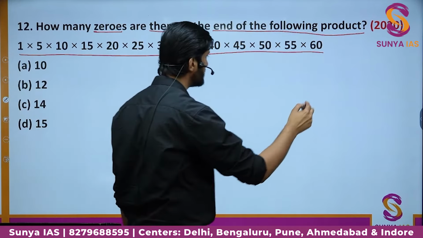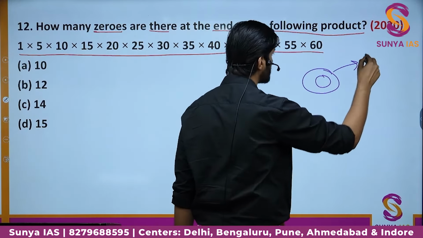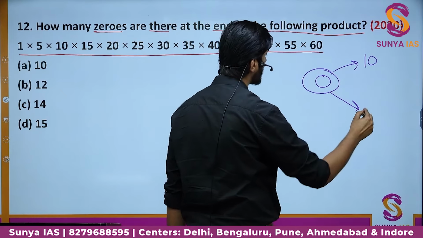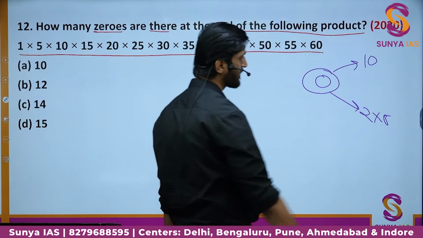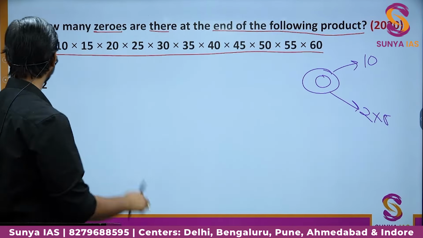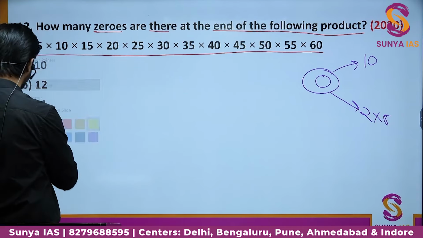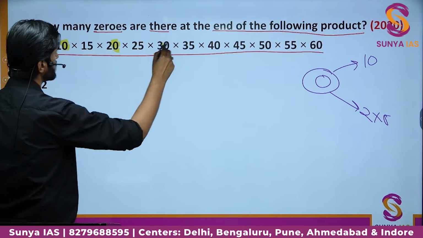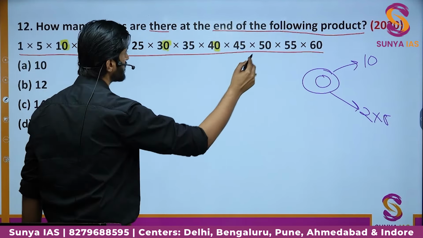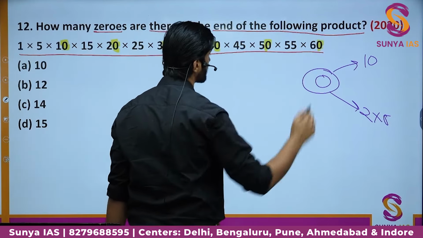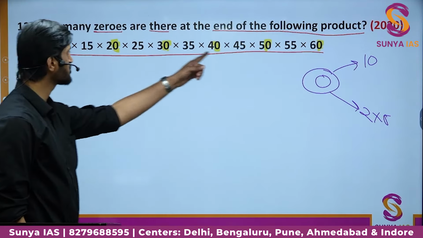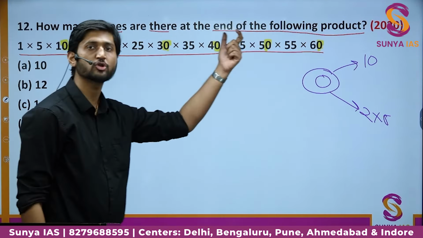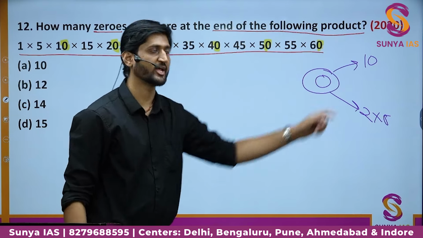You can have 0 by two methods, that is by simply a factor of 10 or by multiplication of 2 and 5, right? So here you can see there are various factors of 10. I am highlighting them. So here you have a 0, here also you have a 0, here also and here also. All these numbers, there are 6 such numbers which are having 0 at the end because all of them are having a factor of 10, right?